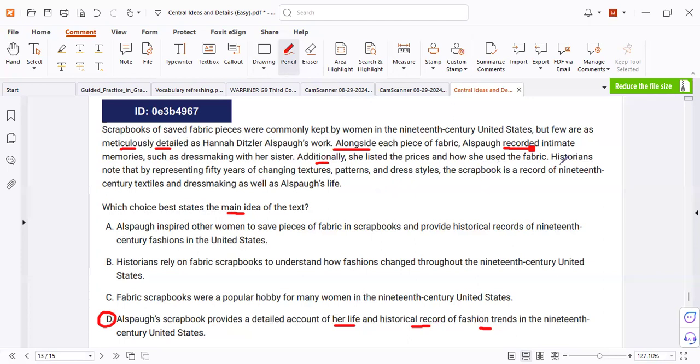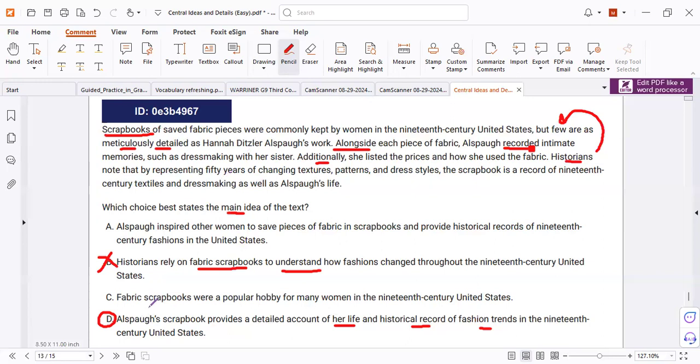Good job. Historians know that. So not all the passage is about historians relying on fabric to understand. No. Historians here are evidence for the main idea of the text. Not all the text is about historians. That's why the text started with the scrapbooks, not the historians. That part is wrong.